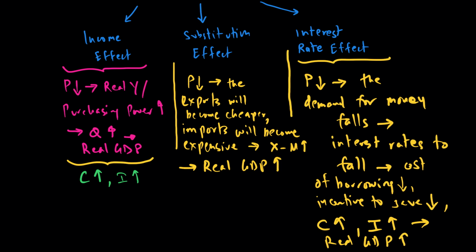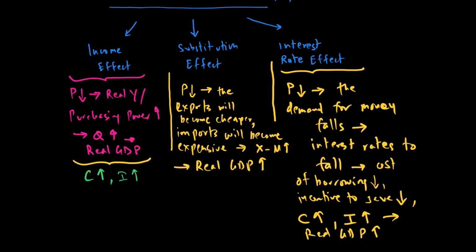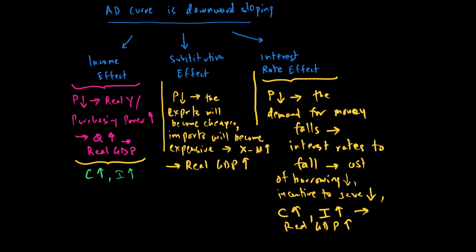So in all of these three effects, what you can see is this: when your price level is going down, these three effects happen. If these three effects happen independently, that's another story. But if the price level goes down, real GDP goes up, we spend more, that's your income effect. If your price level goes down, exports become cheaper, imports become relatively expensive, and that's why people are buying more of our exports and we're buying less imports. That's where real GDP goes up.